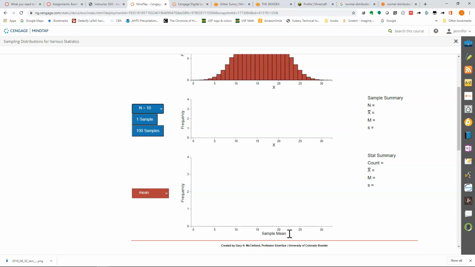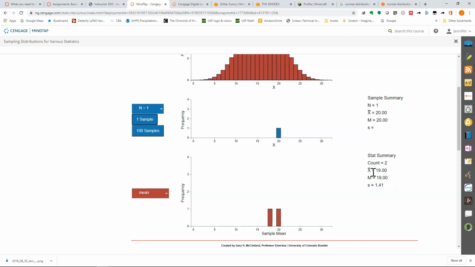So now down here, what we're going to do is keep track of the sample mean. So let's go back to just picking one person at a time and measuring their shoe size. I get that single person had a shoe size of 18. So the average of this sample of size 1 was 18. And so down here, I'm going to plot the sample mean that I'm getting, right? So I've got one sample, the mean is 18. And now if I do this again, now I happen to pick somebody that has size 20. And so the sample mean of that sample of size 1 is equal to 20.